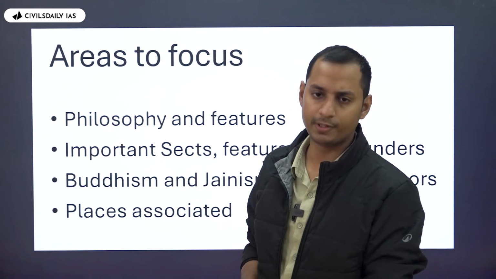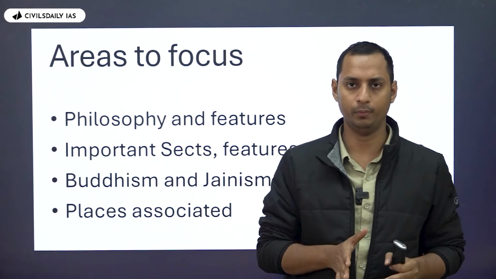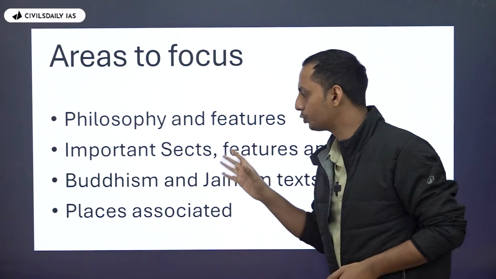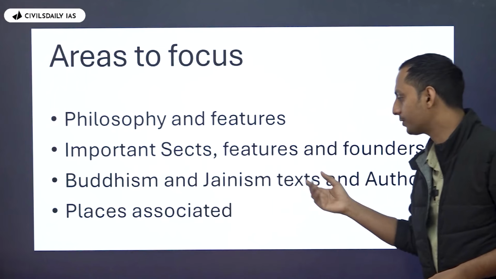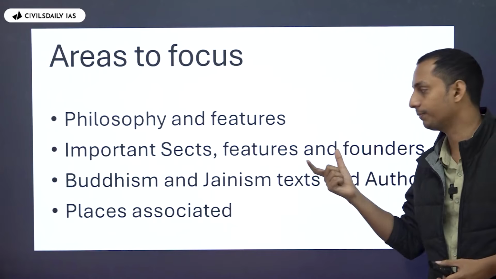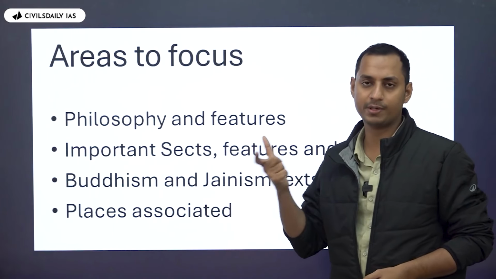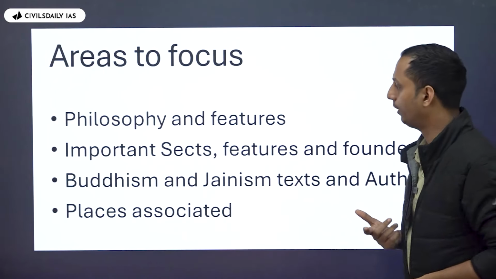Now, in case of Buddhism and Jainism, you can dive deeper. Okay? If you feel that Nitin Singhania is not enough for you, you can use ChatGPT as well. You can use ChatGPT to understand the different places. You can use ChatGPT to generate the points regarding the different Jainism and Buddhism texts and these authors as well. And also regarding the important sects of Buddhism and Jainism, you can use ChatGPT to generate the information. Okay, everyone? Any doubts? No.